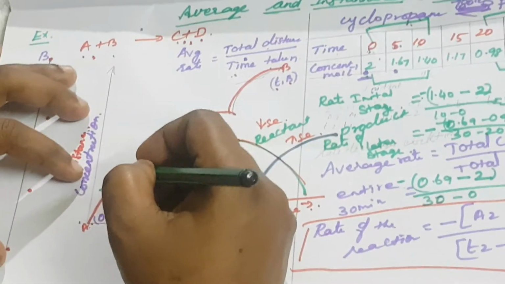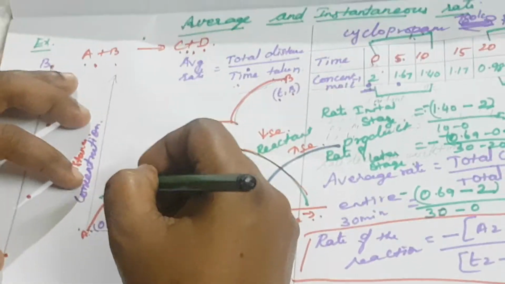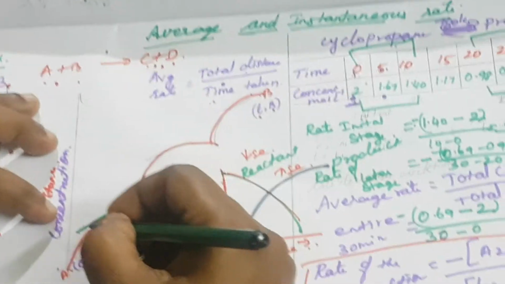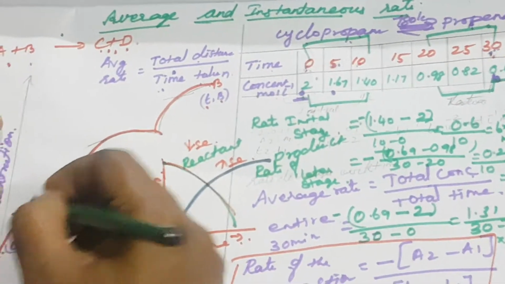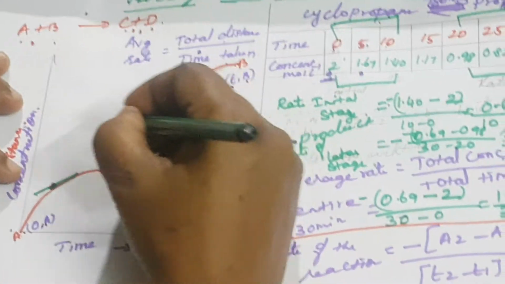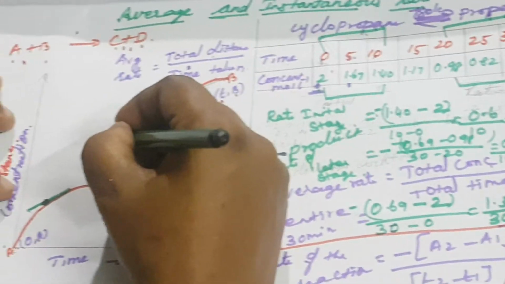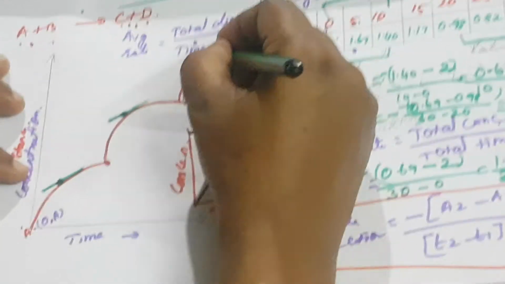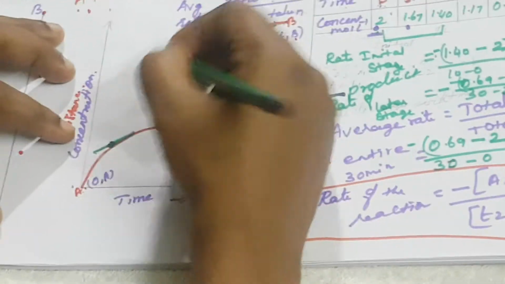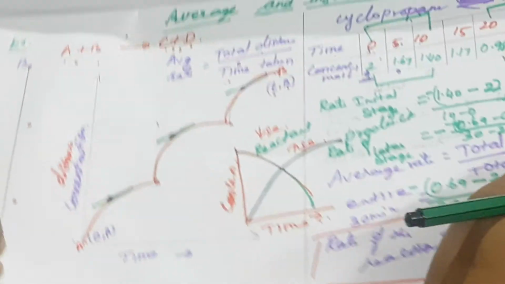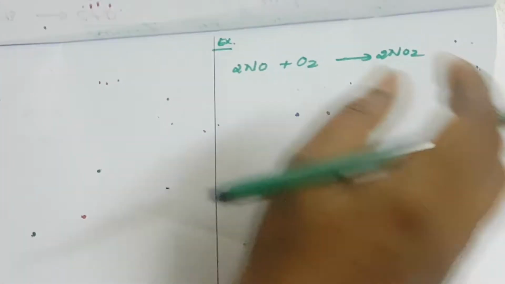We can calculate the instantaneous reaction rate from the slope of the tangent drawn on the curve of the concentration. So this is the instantaneous rate. At any point, at any instant, one tangent is drawn, and that is called the instantaneous rate. So this is the average rate and the instantaneous rate.